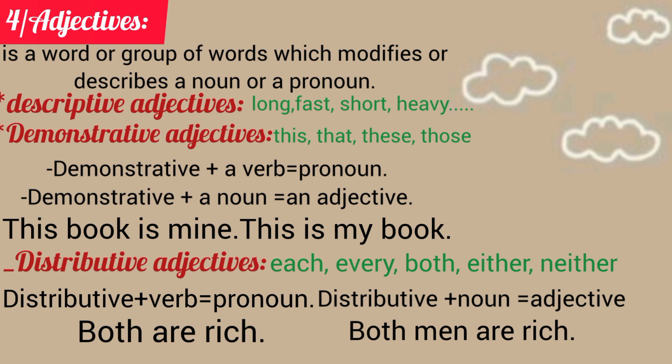For example, let's say this book is mine. After this there is a noun, so this book is a demonstrative adjective. But this is my book, this here is a pronoun because after this we find a verb.